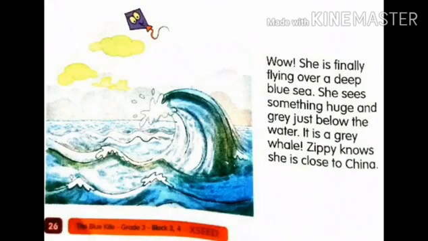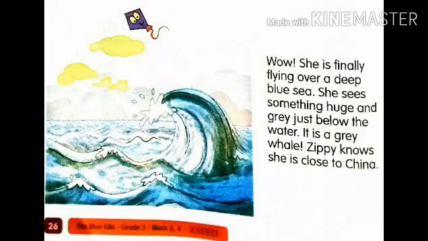Wow. She is finally flying over a deep blue sea. She sees something huge and grey just below the water. It is a grey whale. Jippy knows she is close to China. Now, did you remember, children, previously the owl said that it must fly towards the east until she sees the grey whales. Now, we found that Jippy had seen the grey color whales. It means that it is very near to China.